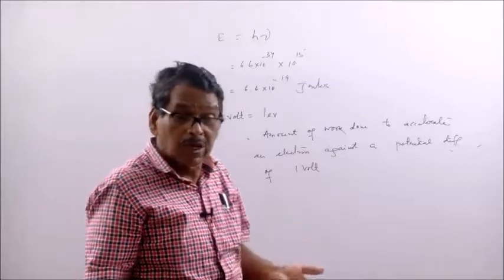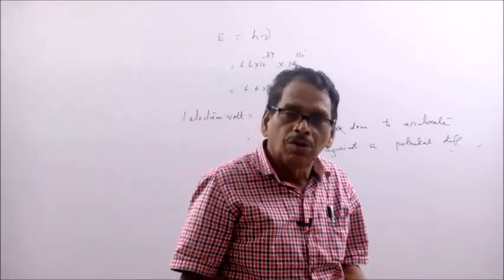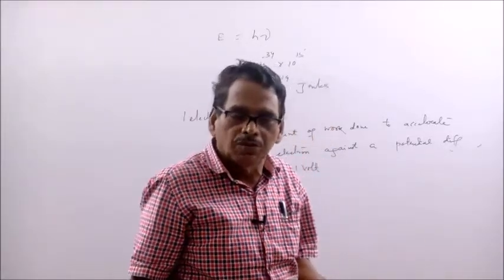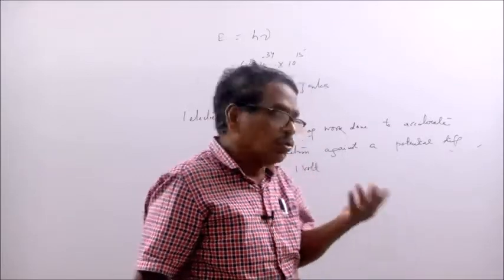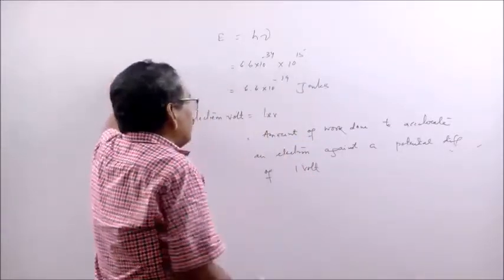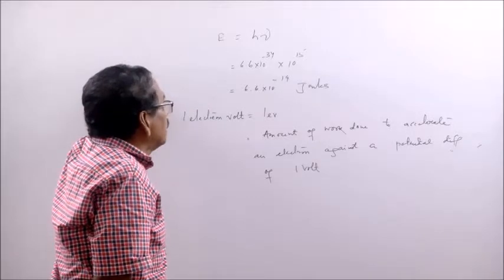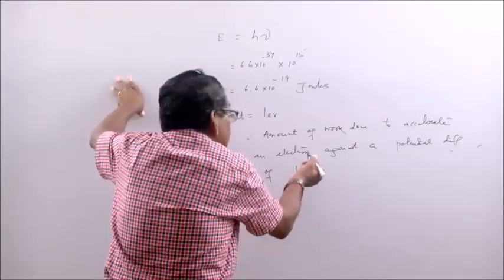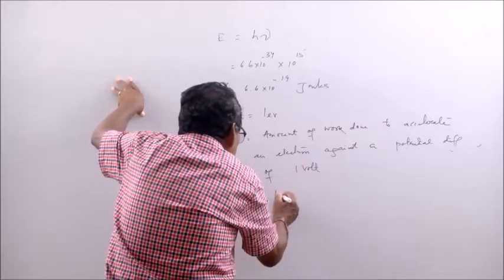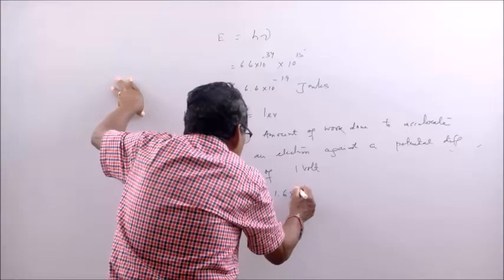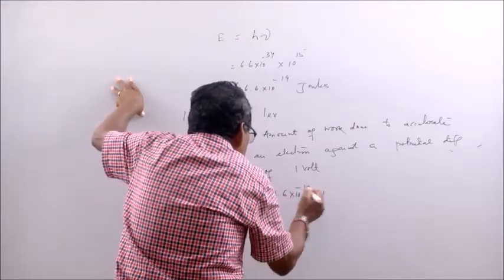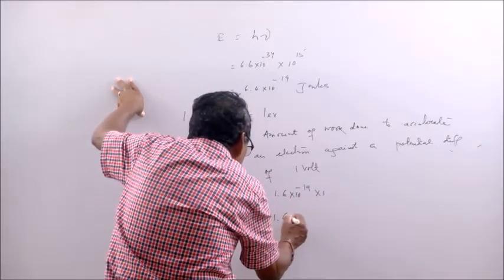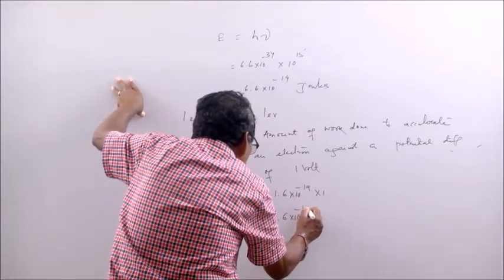In the examination they may ask to define electron volt, or what is the meaning of 1 electron volt, or 1 electron volt is how many joules. It is the amount of work done to accelerate an electron against a potential difference of 1 volt. So, how much is that? That is the charge e, 1.6 10 to the minus 19, into 1. That is 1.6 10 to the minus 19 joules.